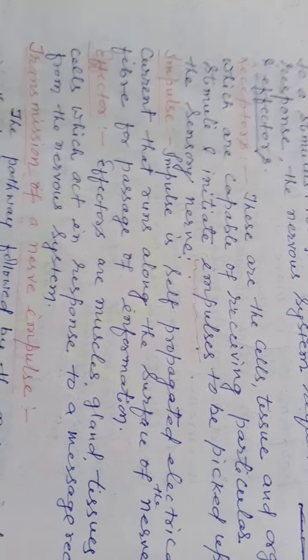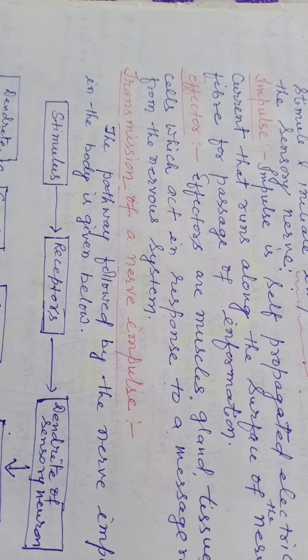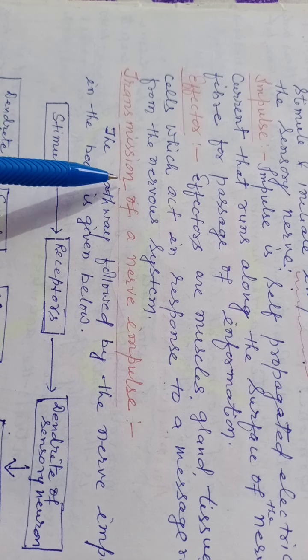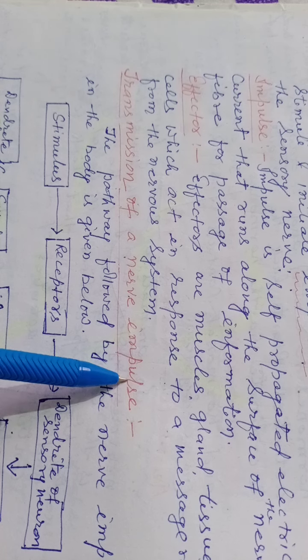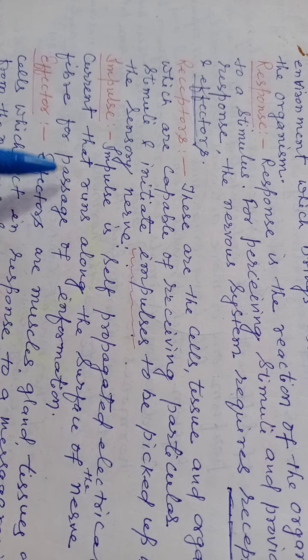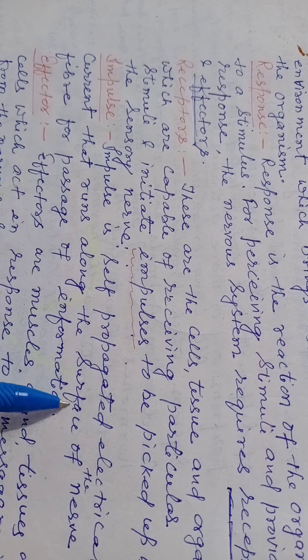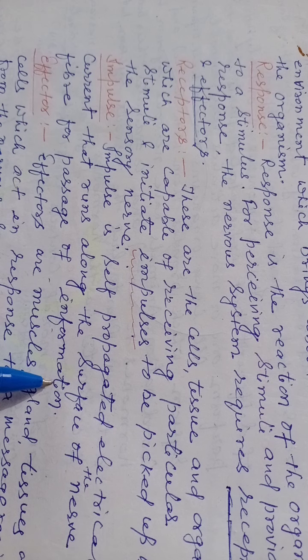नाउ द ट्रांसमिशन, आपने देखा कि द बेसिक यूनिट ऑफ नर्वस सिस्टम. सो नर्वस टिश्यू इज मेड अप ऑफ ए स्पेशल टाइप ऑफ सेल दैट इज कॉल्ड न्यूरॉन सेल. सो द न्यूरॉन सेल is the basic unit. Here the transmission of nerve impulse is a self-propagated electrical current that runs along the surface of the nerve fiber for passage of information.